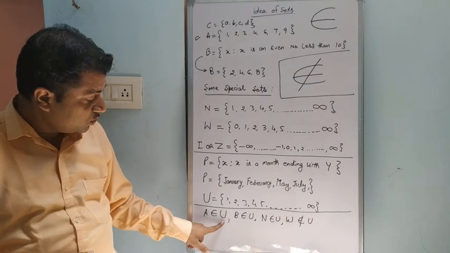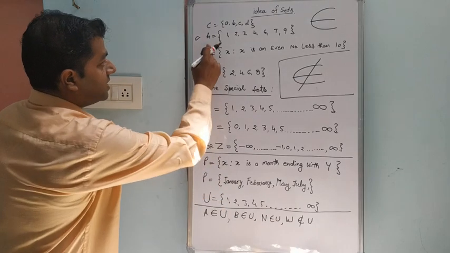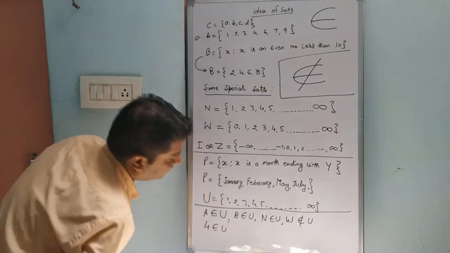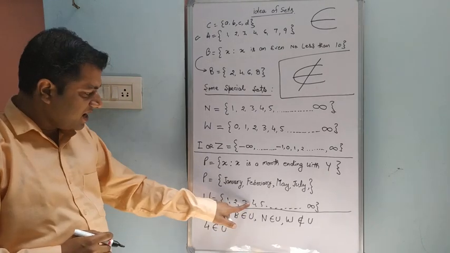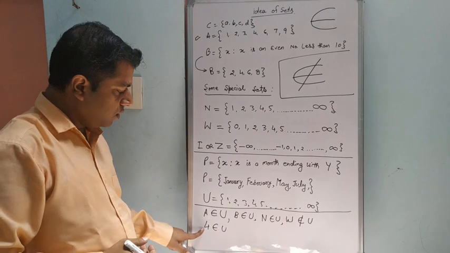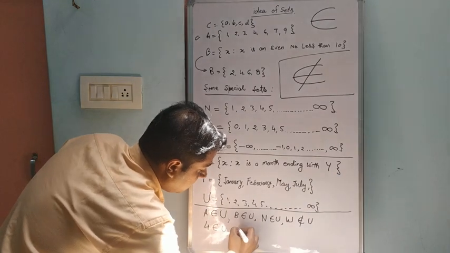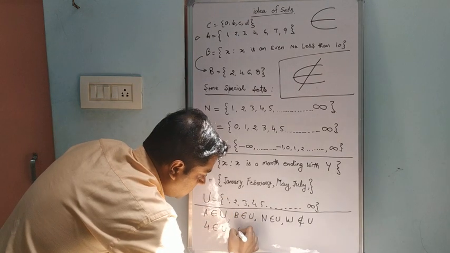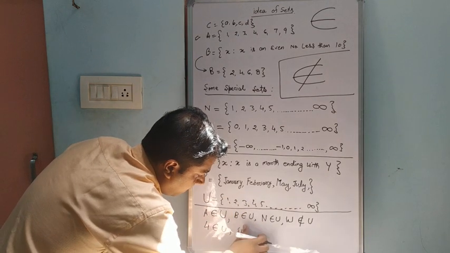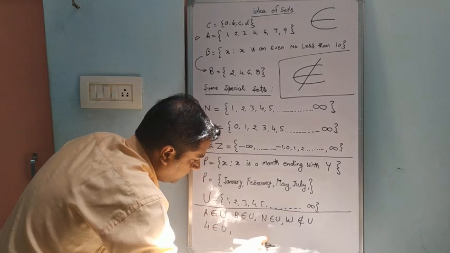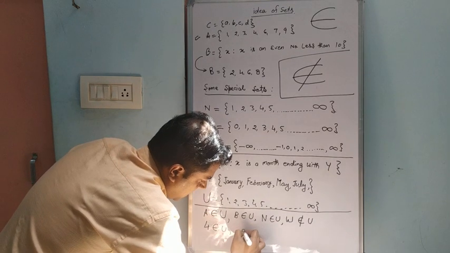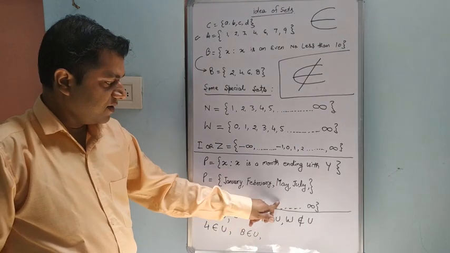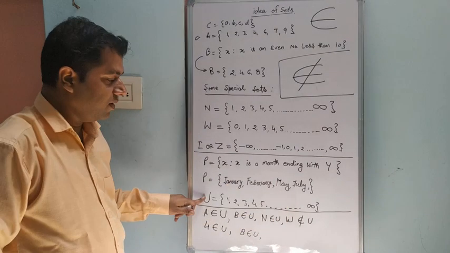Set A belongs to U. Now U is there. In set A, 4 belongs to U. 4 is there in set U, so we can say 4 belongs to U. We can also say it directly, not only from this or this or this. Sorry, 8 belongs to U. Is it correct? Yes, because 6, 7, 8; 8 is there as an element of U.